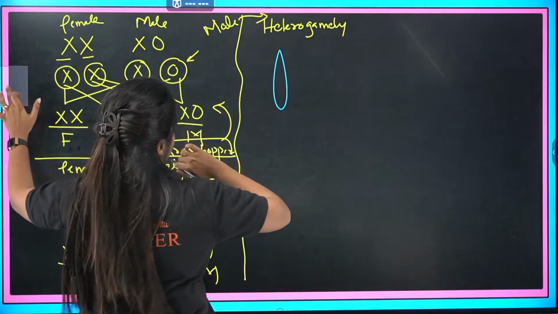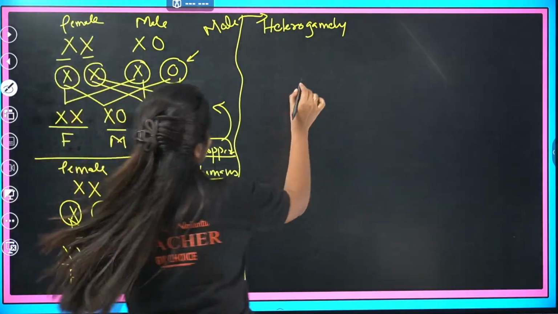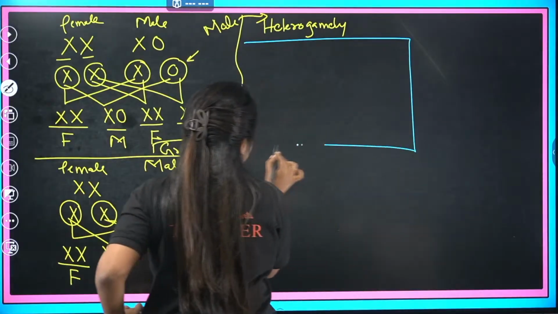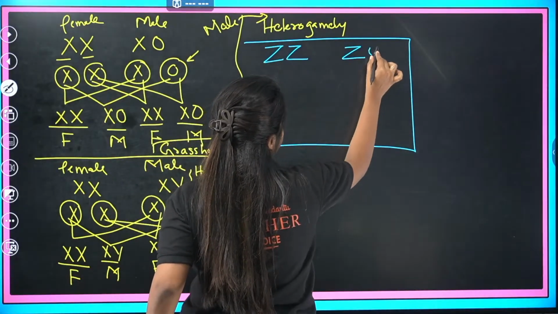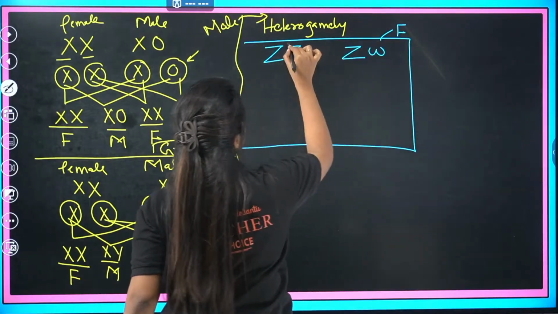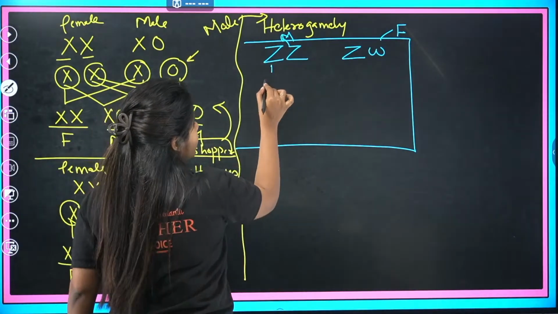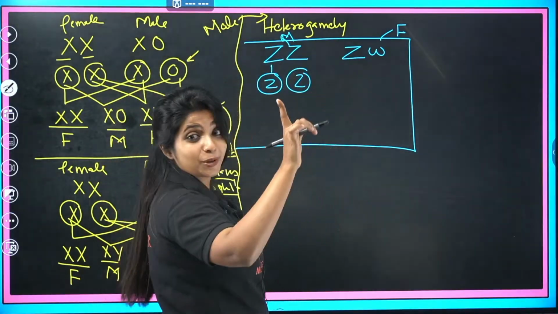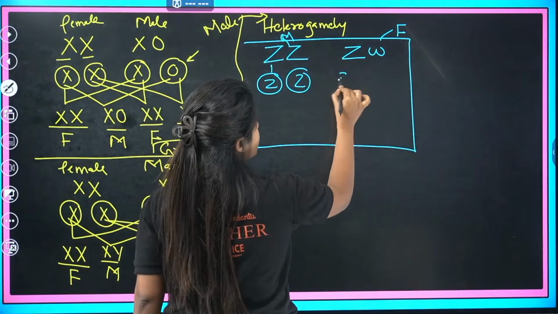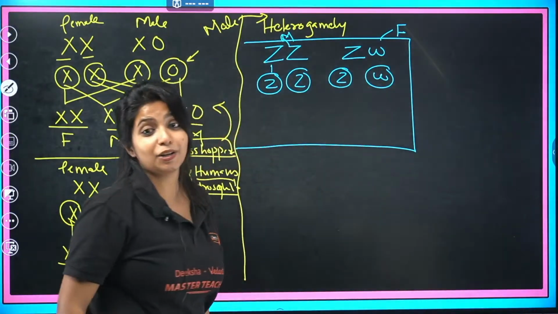I was going to make a diagram, but then I thought that's a bad decision. So in this box, I am going to write it. ZZ and ZW. ZW is a female and ZZ is going to be a male. Over here, in one gamete Z, in another gamete also Z. Males are producing same type of gametes. Here in one gamete Z, in another gamete W. In the females, they are doing so.